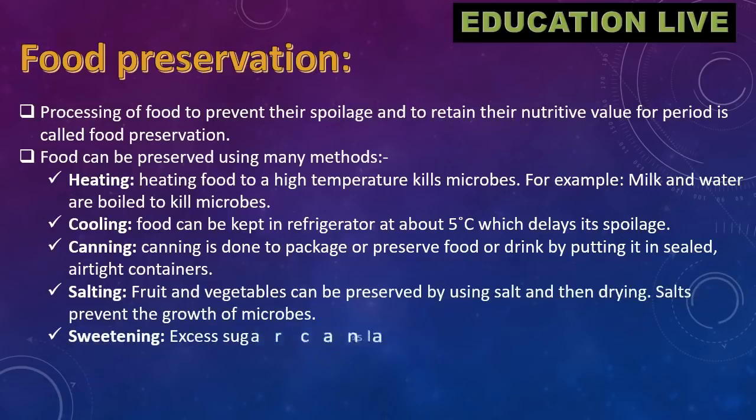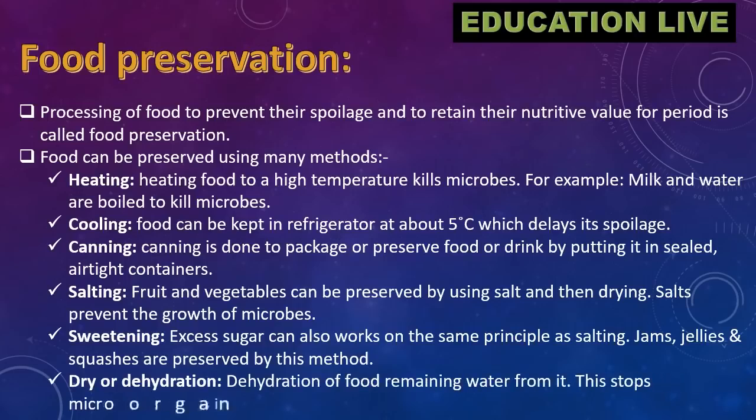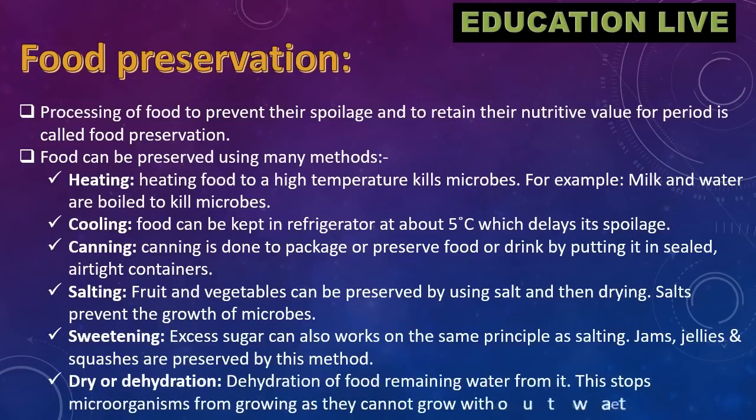Canning is done to package or preserve food or drink by putting it in sealed, airtight containers. Salting, fruit and vegetables can be preserved by using salt and then drying. Salts prevent the growth of microbes. Sweetening, excess sugar also works on the same principle as salting. Jams, jellies and squashes are preserved by this method.